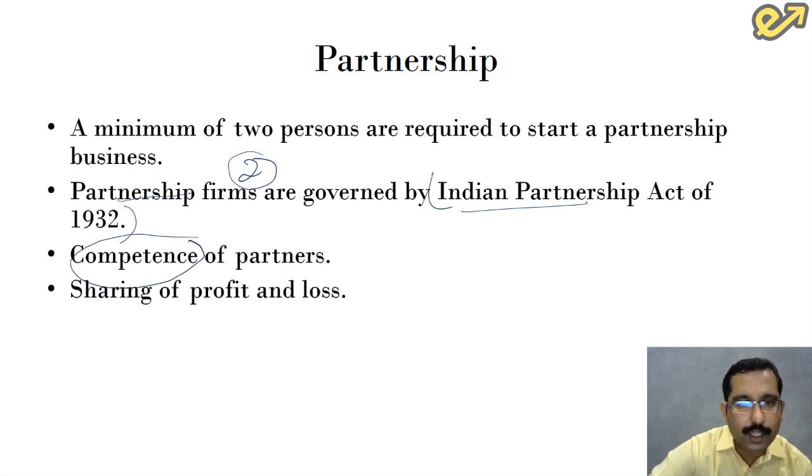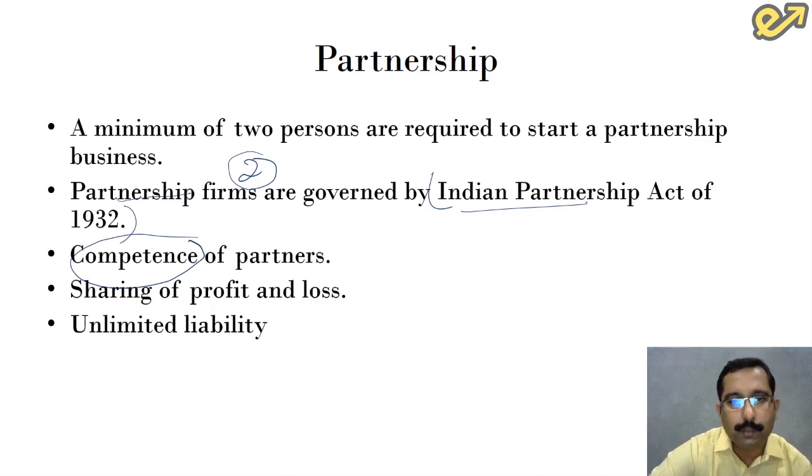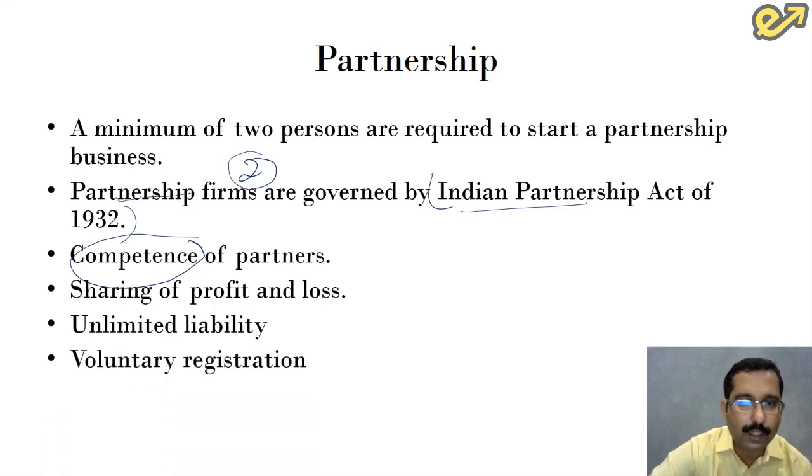Next feature is sharing of profit and loss. Because the resources, the competencies, skills and efforts are brought in by a lot of people, all the profits and losses that the business is able to generate is shared by all the partners. There is unlimited liability. The unlimited liability factor continues here also. If the business fails to do well, the liability emerging out of the business is to be settled with the personal resources.